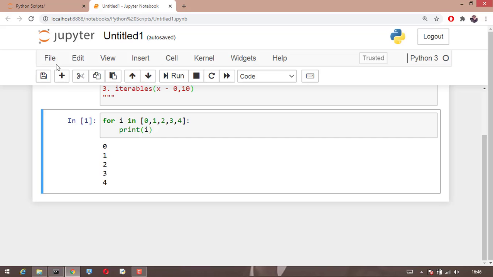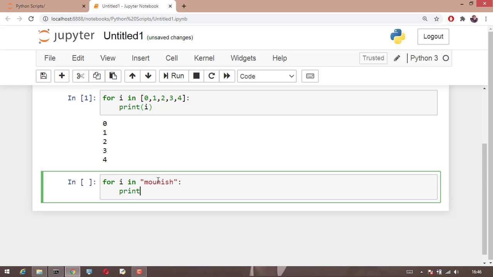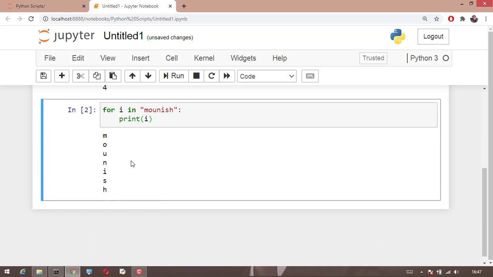The same thing can be done over a string also. If I say for i in, suppose, my name, and if I say print i, if you see here, now it is printing Monish separately. First it is printing M. After printing M, it is again going back to O, N, I, S, H. This way it iterates over each and every character. Here all these characters are collected and are forming a string. So we can run a for loop on any kind of collection variables.